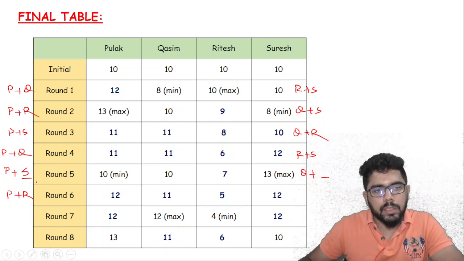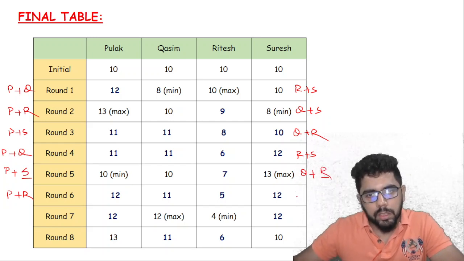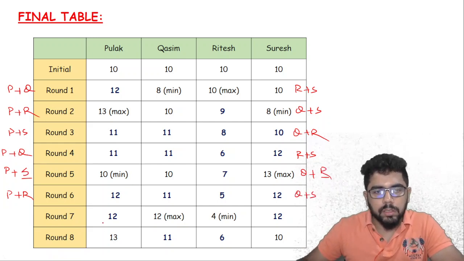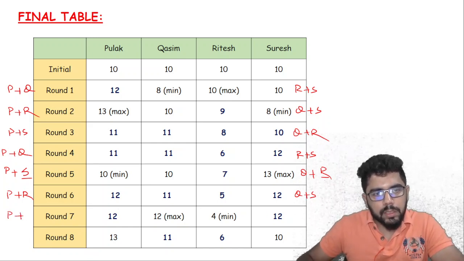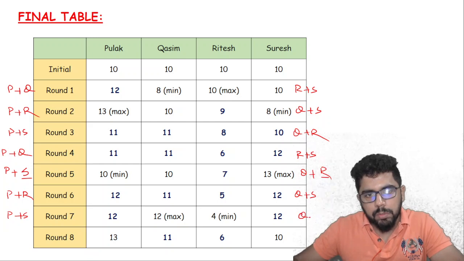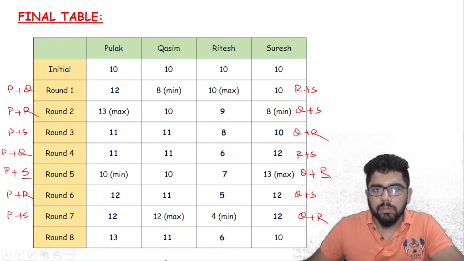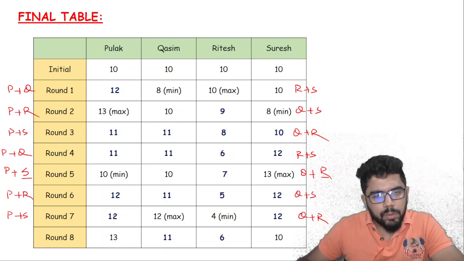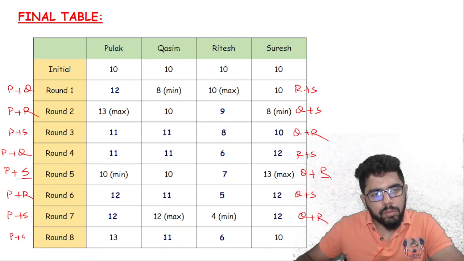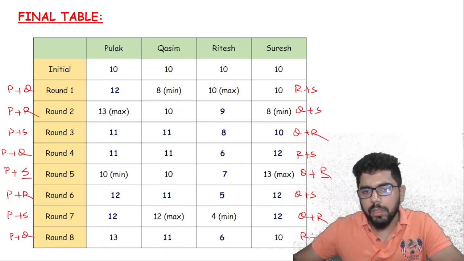That means P played S here. So Q played R here, and Q played S in this case. Then 12, 12 fixed. So P must be playing S in this case, and Q must be playing R in this case. Plus 1, minus 1. And then this is plus 1, this is minus 1. So P and Q in the final round, R and S in the final round.